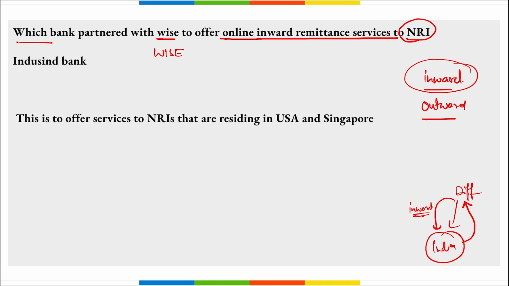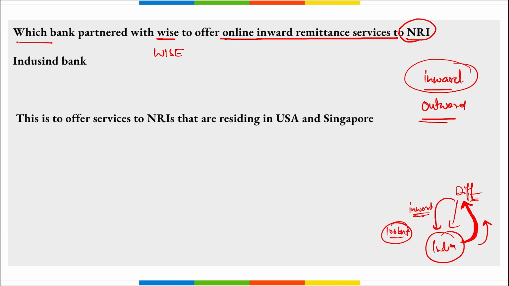And if you remember, India topped the data with 100 billion plus dollars in inward remittance. Then next, outward remittance is the money that is flowing from India to a different country. Correct? For example, for the same student, when he applies to different universities in the USA, he will be converting his rupees to dollars in order to pay for his fees and day-to-day expenses for 1 or 2 years, depending on how long his program is, right? So he will be converting some money. That will be the outward remittance.